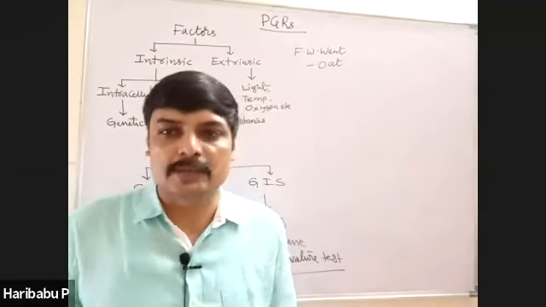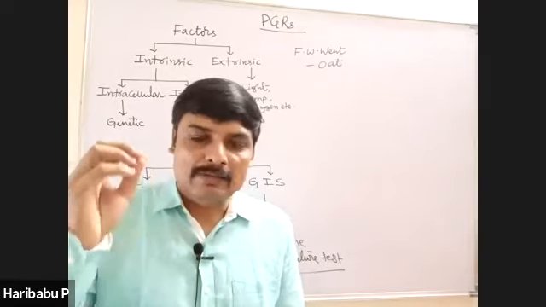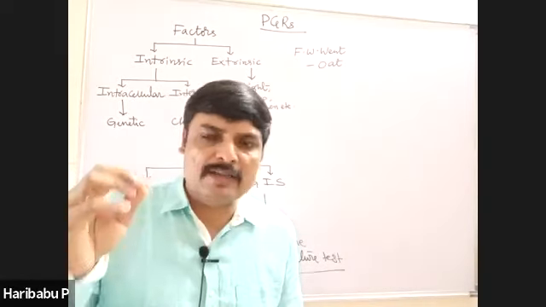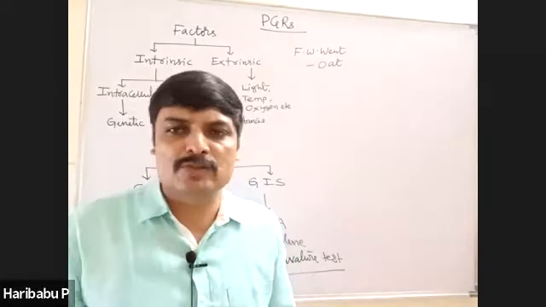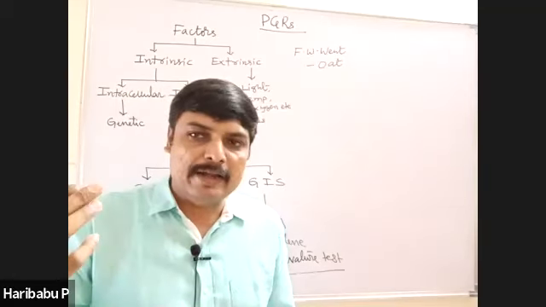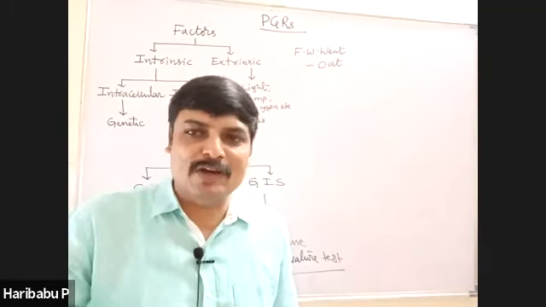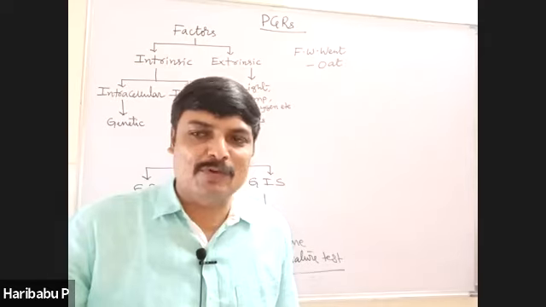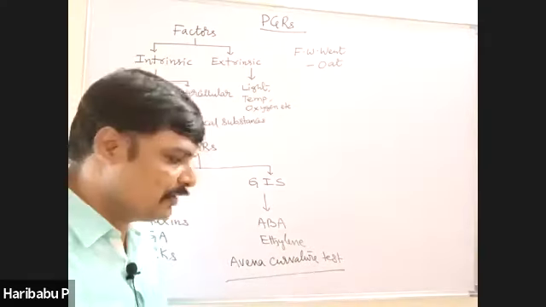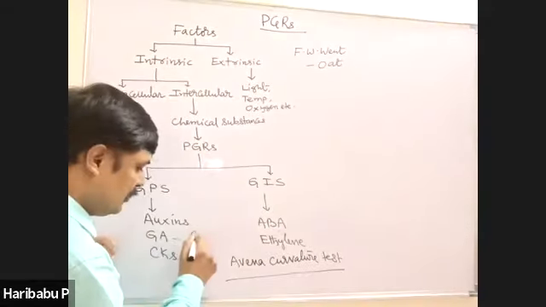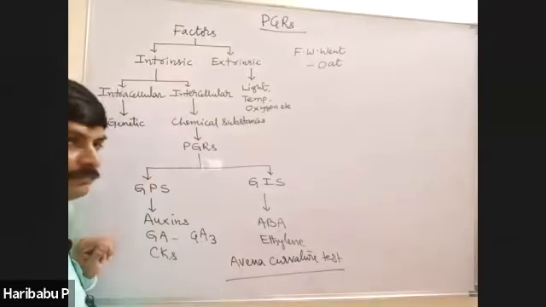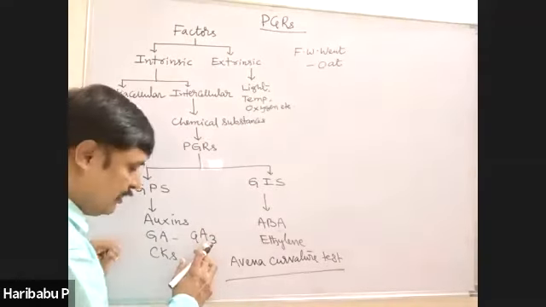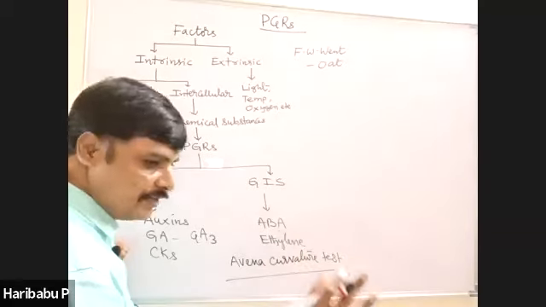More than 100 gibberellins have been identified so far. All are named gibberellic acid 1, 2, 3, 4 and so on. But the first discovered gibberellic acid is GA3. All are acidic in nature.